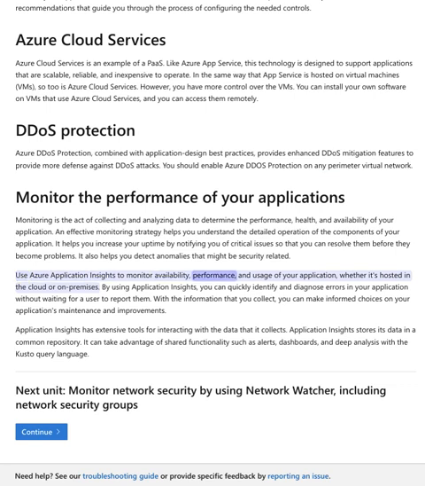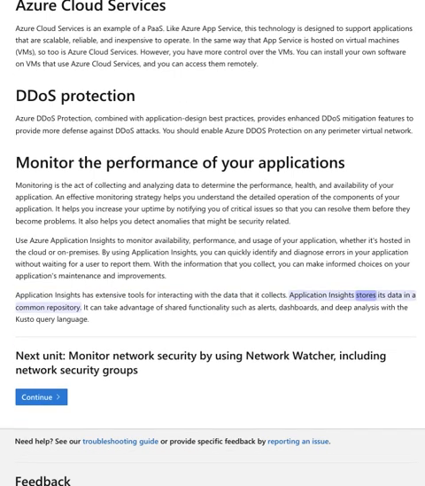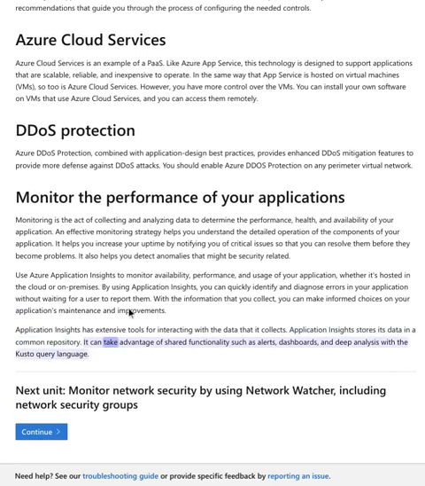Use Azure Application Insights to monitor availability, performance, and usage of your application, whether it's hosted in the cloud or on premises. By using Application Insights, you can quickly identify and diagnose errors in your application without waiting for a user to report them. With the information that you collect, you can make informed choices on your application's maintenance and improvements. Application Insights has extensive tools for interacting with the data that it collects. Application Insights stores its data in a common repository. It can take advantage of shared functionality such as alerts, dashboards, and deep analysis with the Kusto query language.